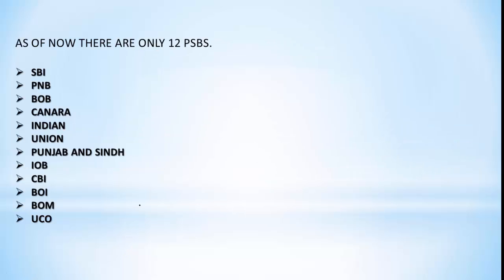This is also important, guys. As of now, how many public sector banks are there in India? As of the date on which I am making this video, there are 12 public sector banks: State Bank of India, Punjab National Bank, Bank of Baroda, Canara Bank, Indian Bank, Union Bank, Punjab and Sind Bank, Indian Overseas Bank, Central Bank of India, Bank of India, Bank of Maharashtra and UCO Bank. The government is also planning to privatize 2 more banks. It was mentioned in the 2021 budget, but we do not have any information regarding this. So we have to learn that there are 12 PSBs in India.